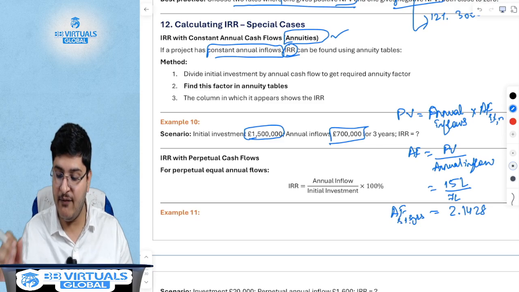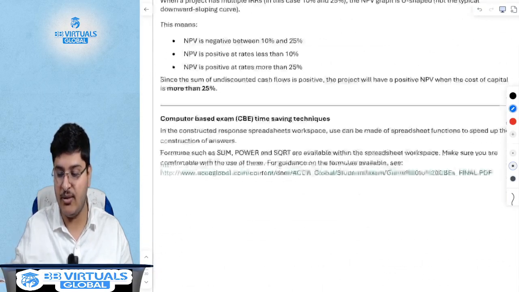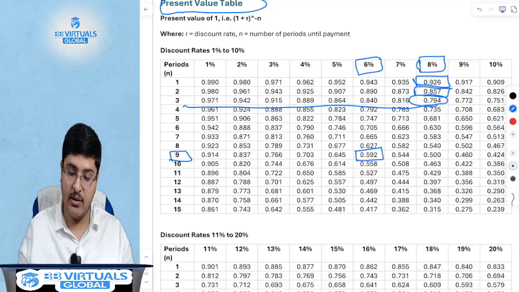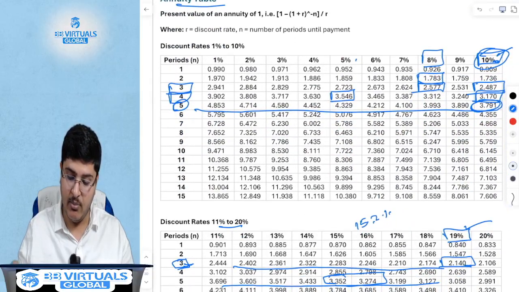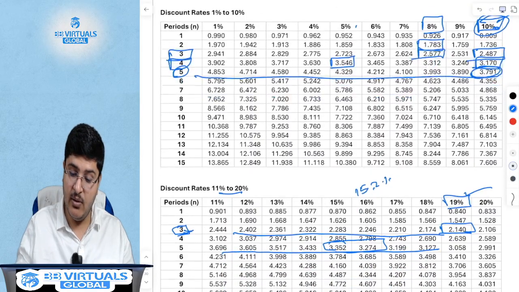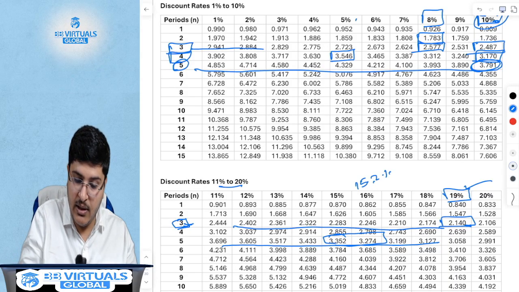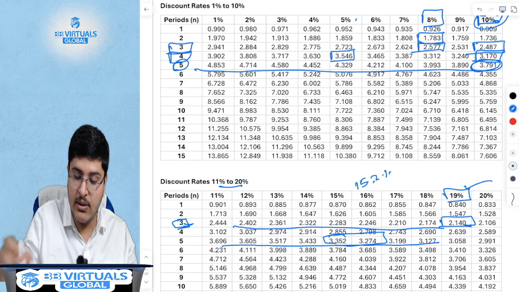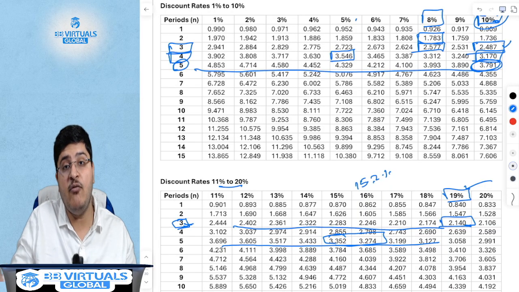We had studied the concept of annuity tables in the last lecture. Let us go and look at the annuity table. This is the present value table. Let us look at the annuity table, where we will look at the time period of 3 years. But I cannot find 2.14 anywhere over here, because clearly this ends at 2.4. What we want is 2.14.